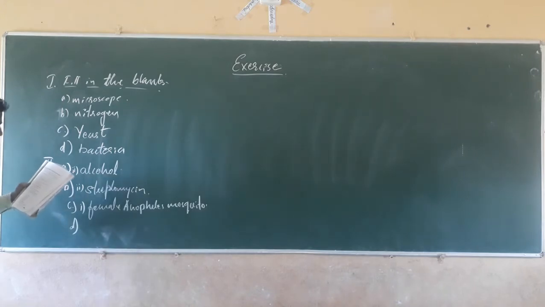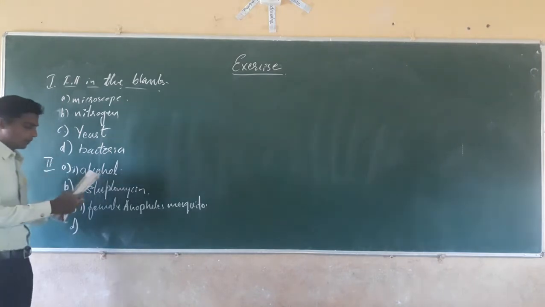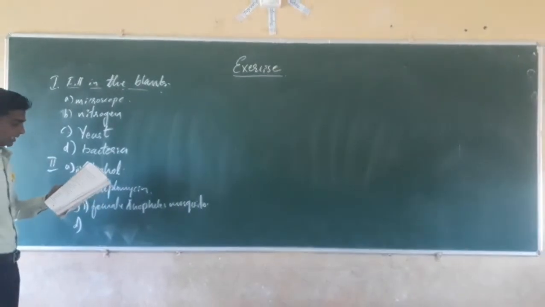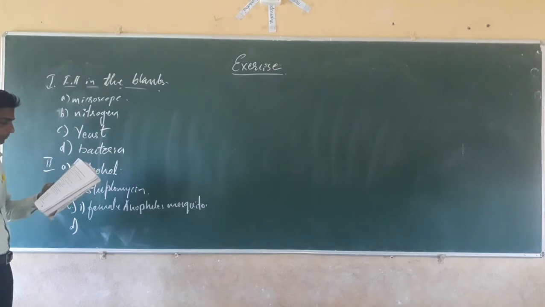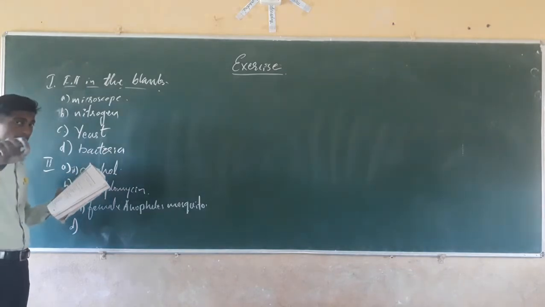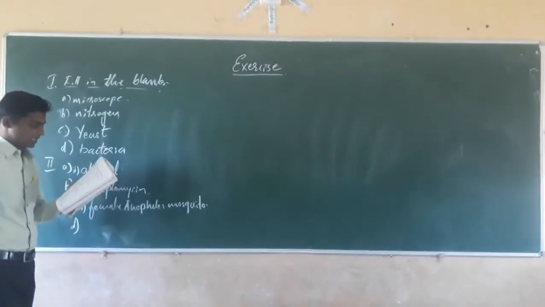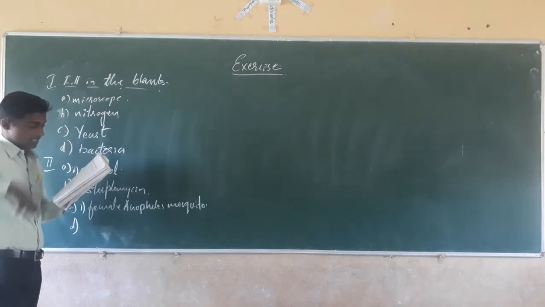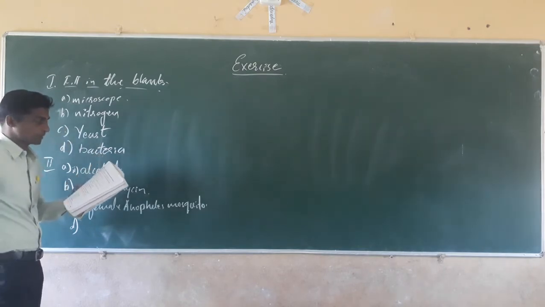Next, D. The most common carrier of communicable disease is. He has given 4 options. A carrier means which carries the disease-causing microorganism. The first one is ant. Second one housefly. Third one dragonfly. The fourth one is spider. The correct answer is housefly.